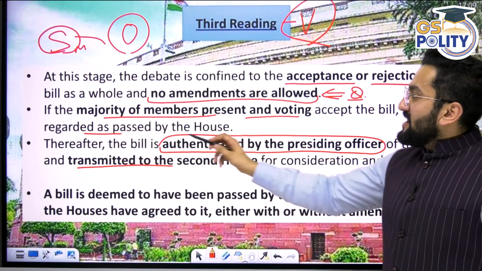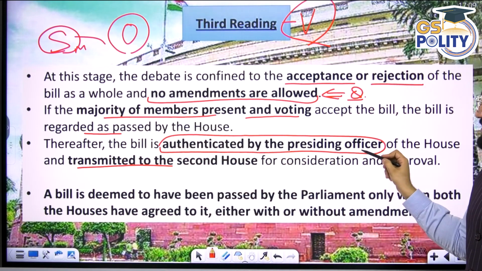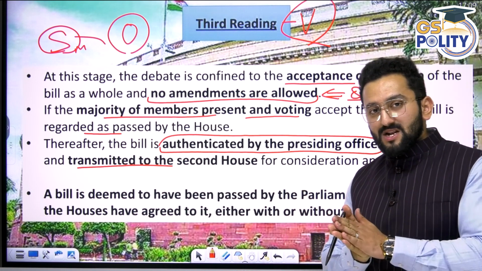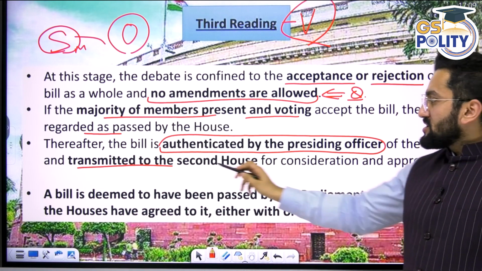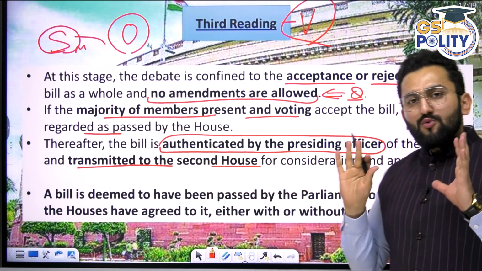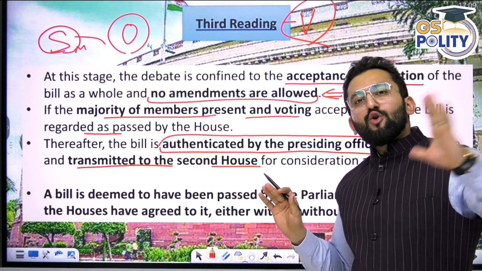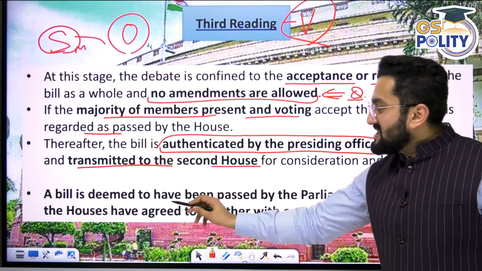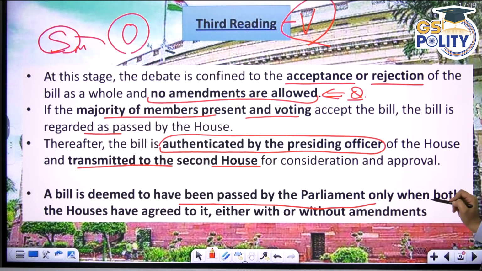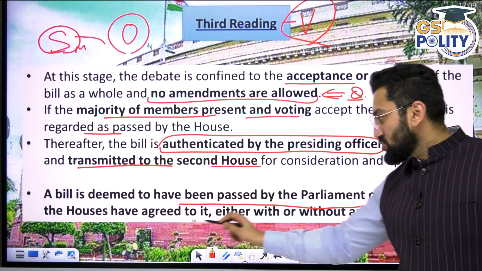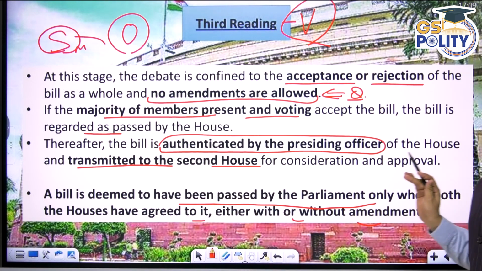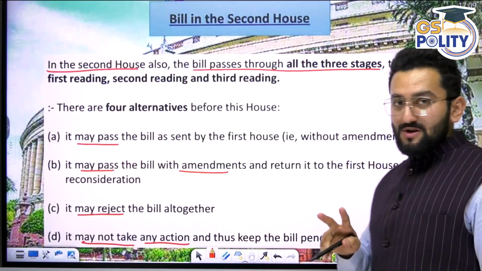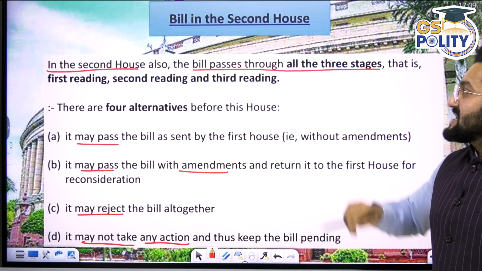Thereafter, the bill is authenticated by the presiding officer. As I told you, the presiding officer sends a letter of the House, transmitted to the second House, saying this is passed from my House, now the onus is on you. The ball is in your court now. A bill is deemed to have been passed by Parliament only when both Houses agree to it, either with or without amendment. Both should actually agree. Then it is passed by both Houses.